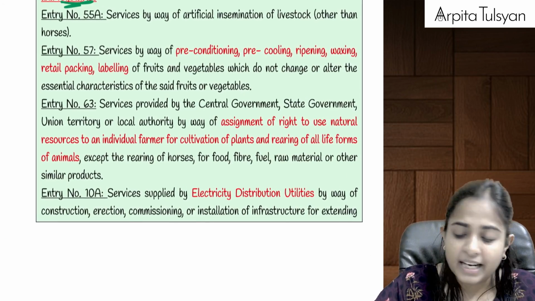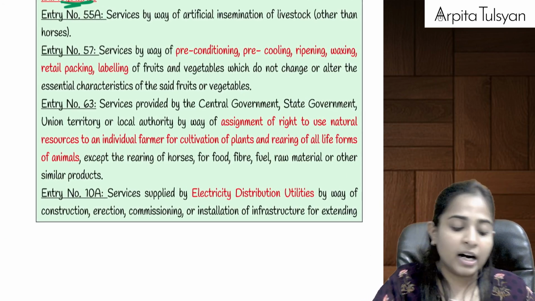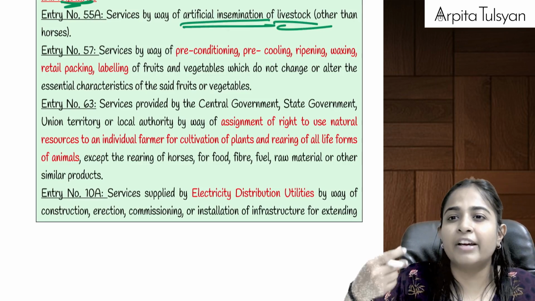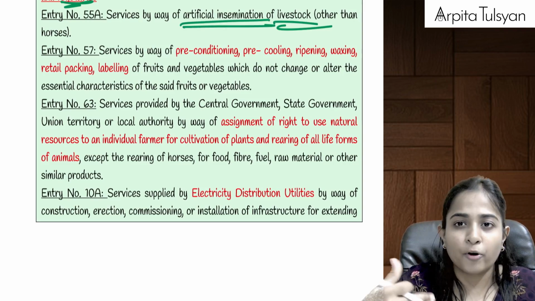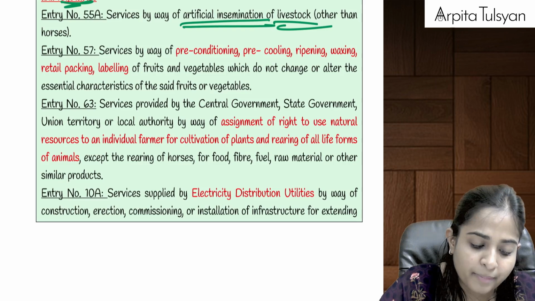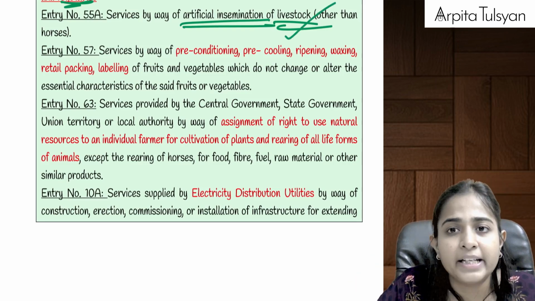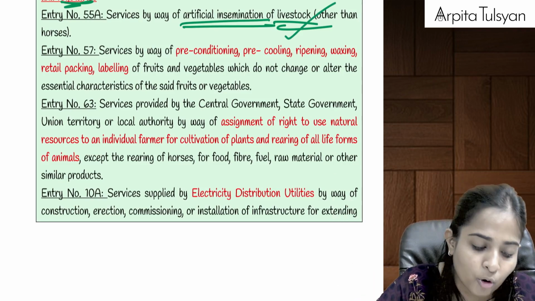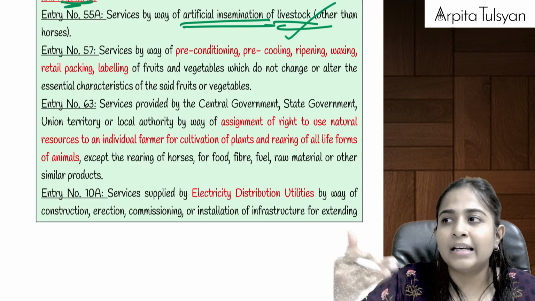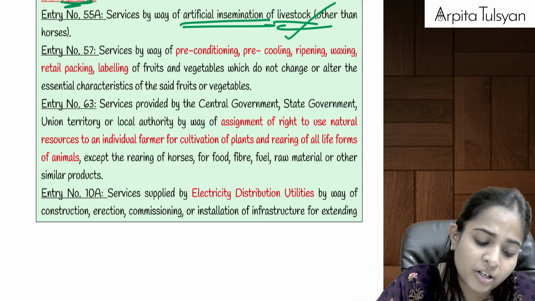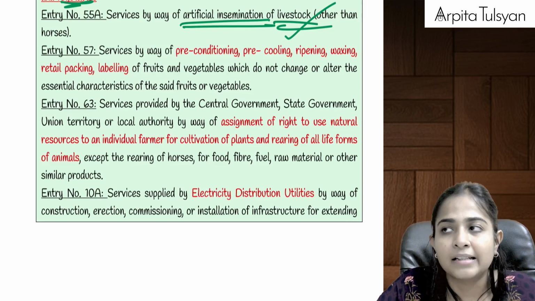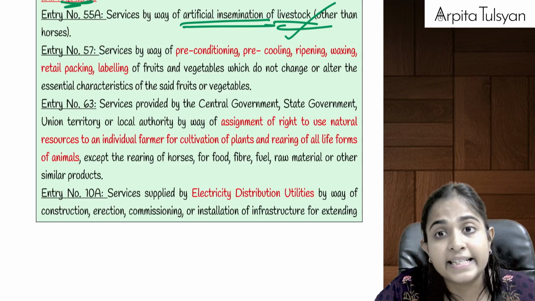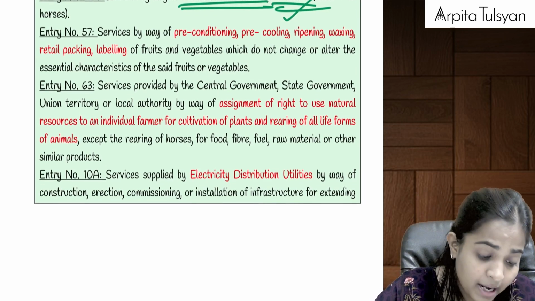Then after that, the next entry talks about artificial insemination of livestock other than horses. That is a method of reproduction, like we inject something in that particular livestock so that it can give birth to more animals. It is an artificial method of reproduction, not of horses, but let's say of cattle, cows, buffaloes, etc. If someone is providing these services, then even that is exempted from GST.